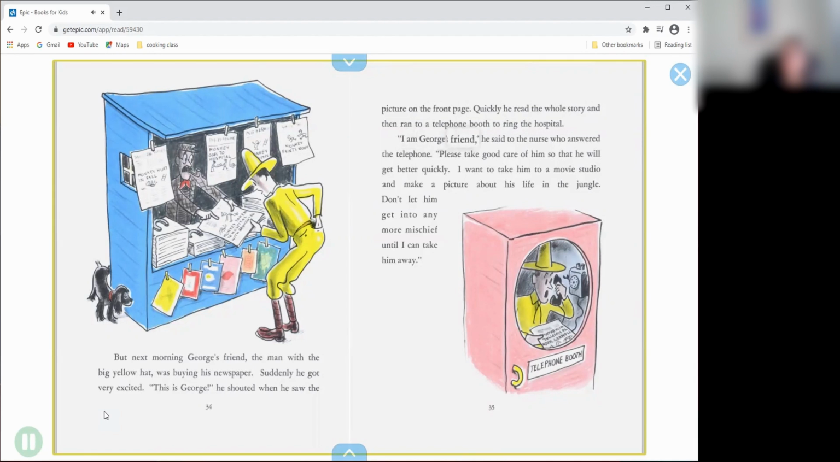"I am George's friend," he said to the nurse who answered the telephone. "Please take good care of him so that he will get better quickly. I want to take him to a movie studio and make a picture about his life in the jungle. Don't let him get into any more mischief until I can take him away."